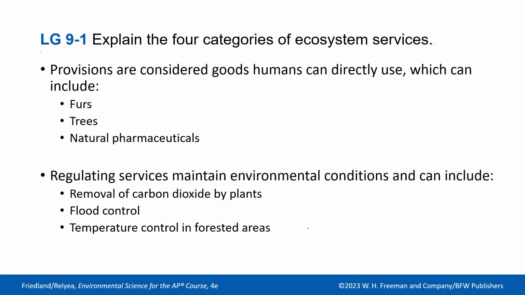So provisions are considered goods humans can directly use, which include lumber, furs, natural rubber, prescription drugs, and natural pharmaceuticals. It's pretty interesting. There was an anti-cancer drug that was developed out of a plant, the Pacific yew, and now that drug sells for $1.5 billion annually.